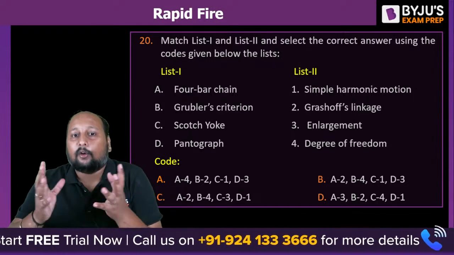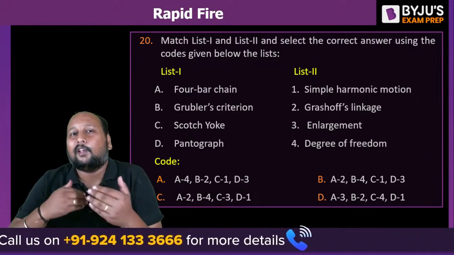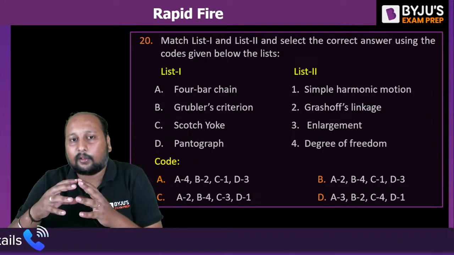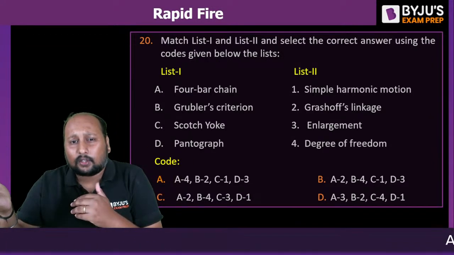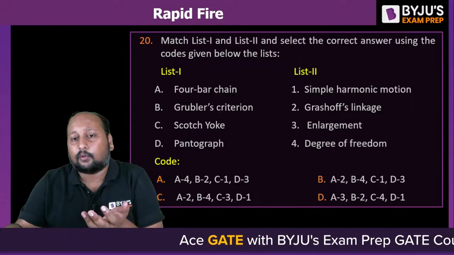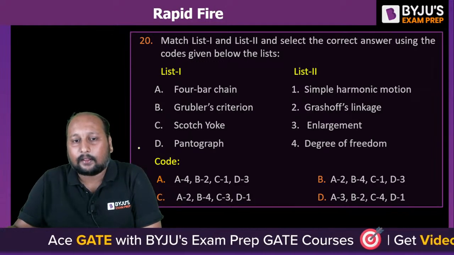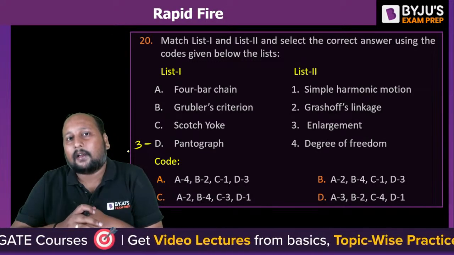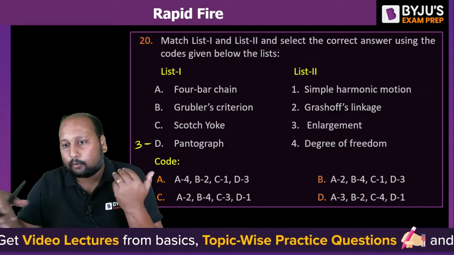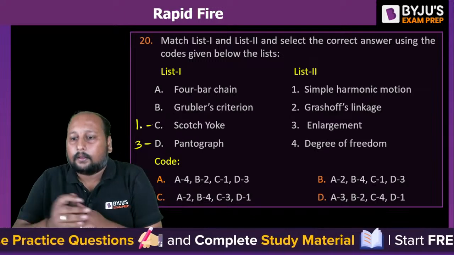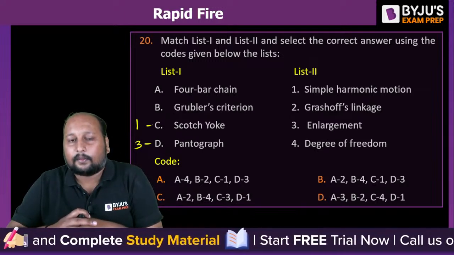Quickly. Now, we know that pantograph is basically used to enlarge any shape. Pantograph, you might have seen that we use in many applications, drawing also. So we are using it to enlarge any shape. So D is having 3. Scotch-Yoke mechanism, an inversion of a double slider, has a simple harmonic motion. It actually creates SHM. So 1. B. Okay, we are going with B.